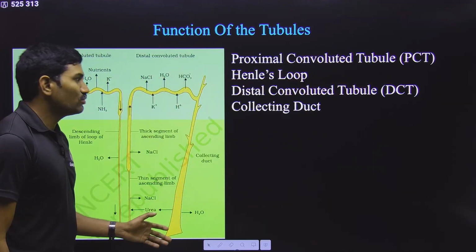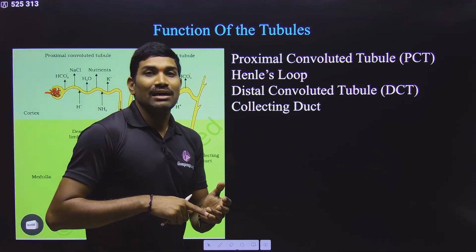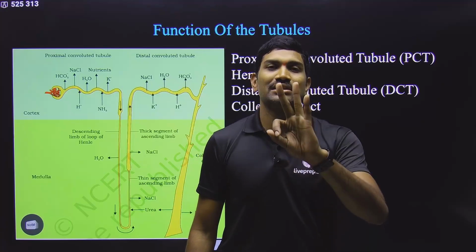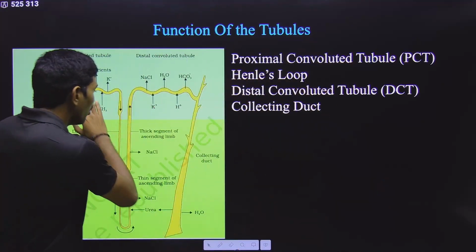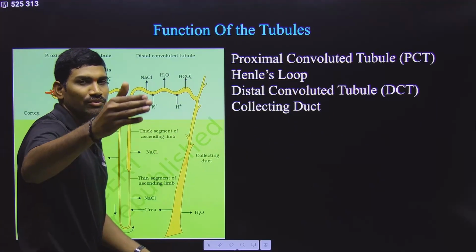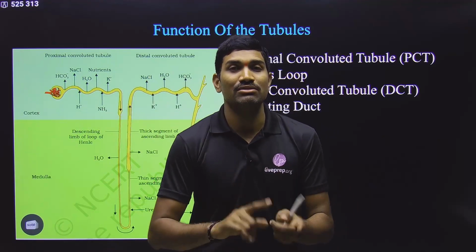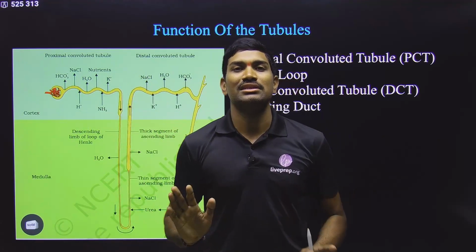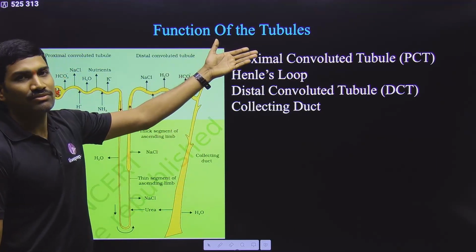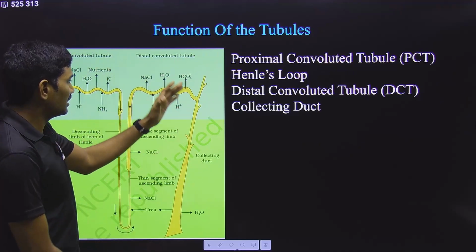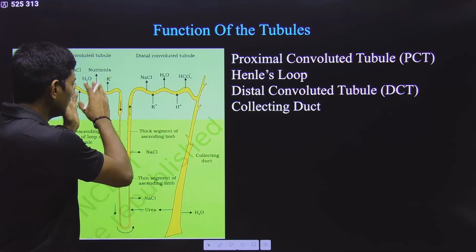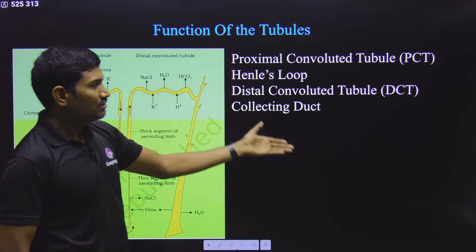Don't worry. So this is about glomerular filtration, selective reabsorption, and then selective secretion. These are the 3 things. After all these things, whatever is left over keeps on moving, and you can call it urine. That's why for urine formation you are studying all these 3 steps. Is it clear? This is the relation that you need to understand. Now, the functions of the tubules, we have just studied. Some are involved in absorption of some things and secretion of some things. In this way, different regions have different functions.